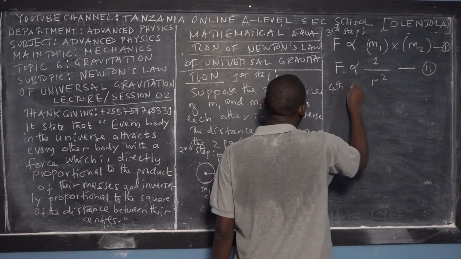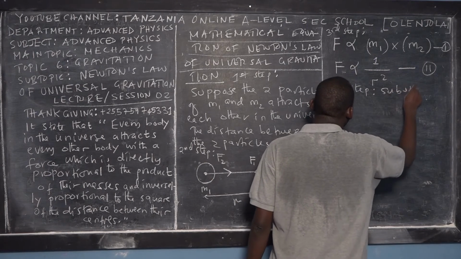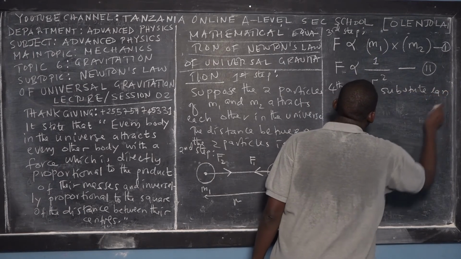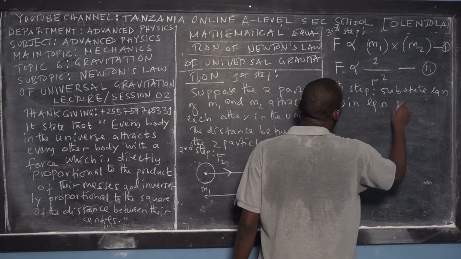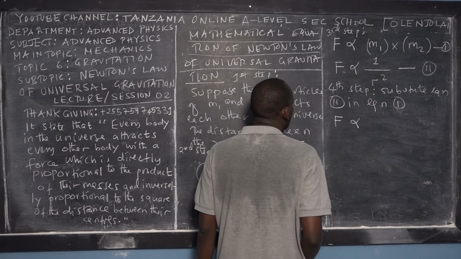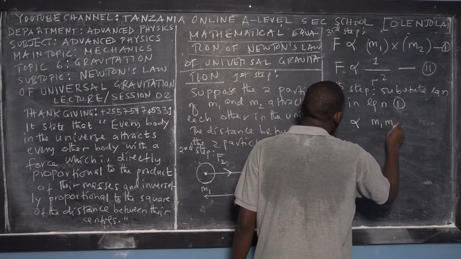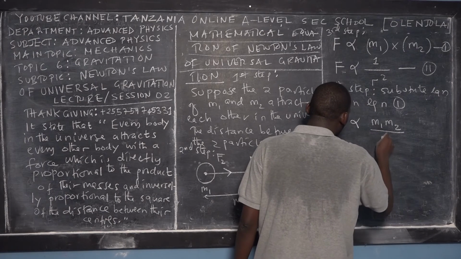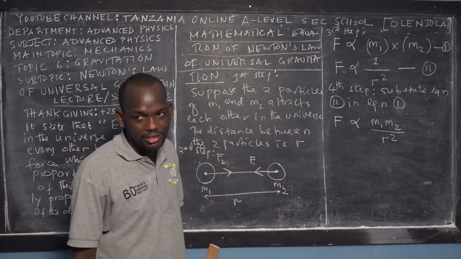Now we substitute equation 2 into equation 1. If you substitute equation 2 in equation 1, the force of attraction between the two particles will be directly proportional to the product of mass 1 and mass 2, and inversely proportional to the square of the mean distance.